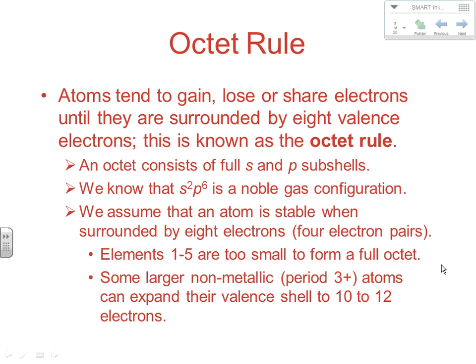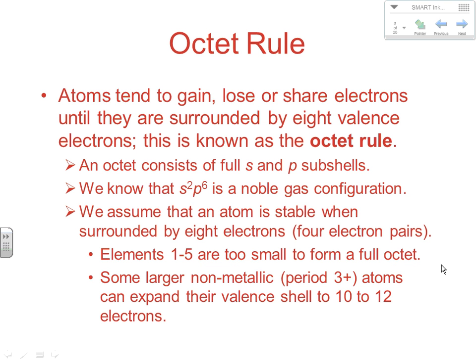So for hydrogen and helium, their full outer shell would be just a full s. So s2 would be the equivalent of an s2p6 for the rest of our noble gases. Now, we assume that an atom is stable when it's surrounded by 8 electrons, 4 electron pairs.